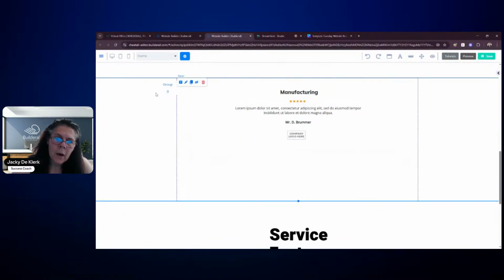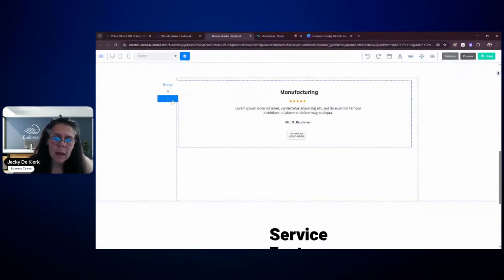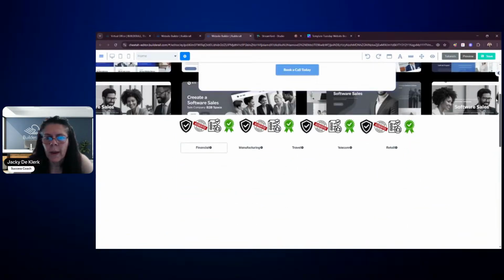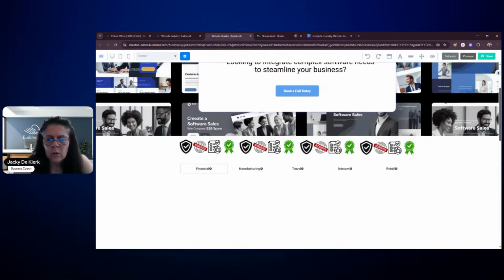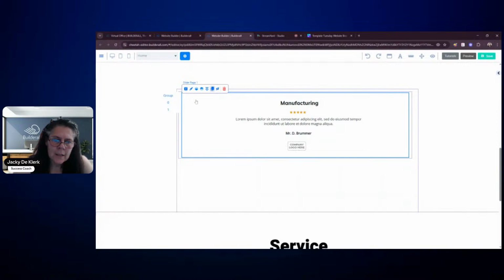And the next step now is, now that you've set up what it looks like, you're literally going to go and click on that specific slider and duplicate it. And you're going to duplicate it for as many industries as you have. Now, remember, how many industries do we have currently? There's 1, 2, 3, 4, 5. So we will go 5 times to duplicate the exact same thing so that we do not have to go and add those stars every single time. You guys get what I'm trying to say here.